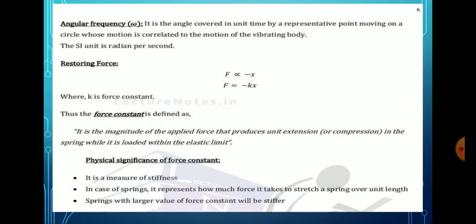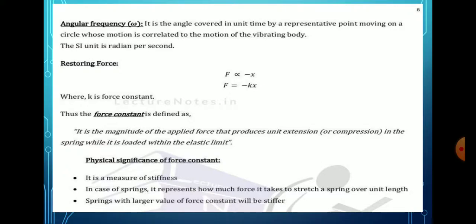The velocity varies in different ways. First, it decreases when moving away from the equilibrium. Next, it increases towards the equilibrium position. Then it is maximum at crossing the equilibrium position.